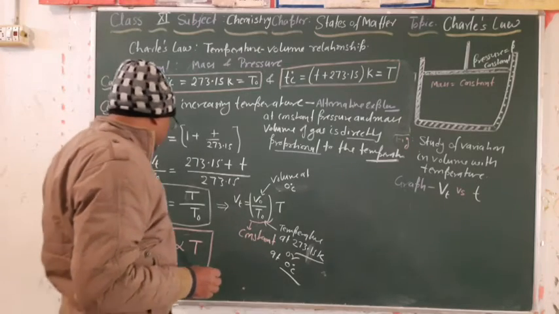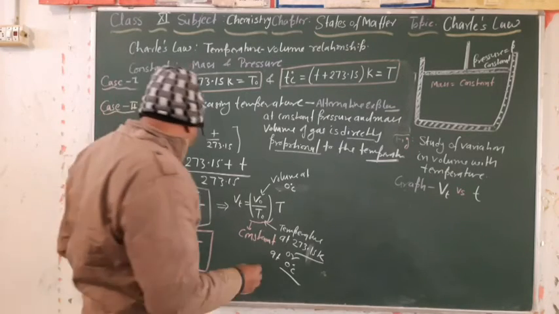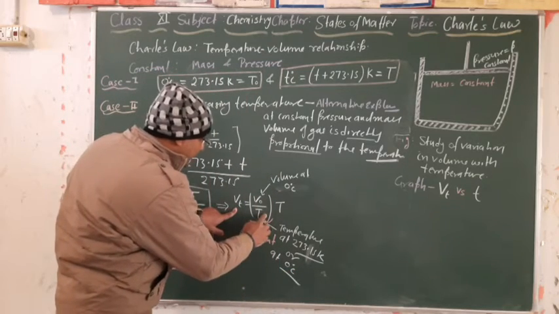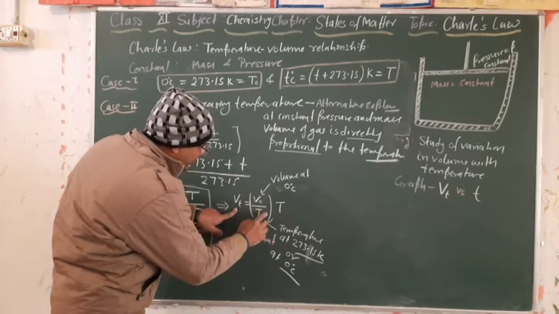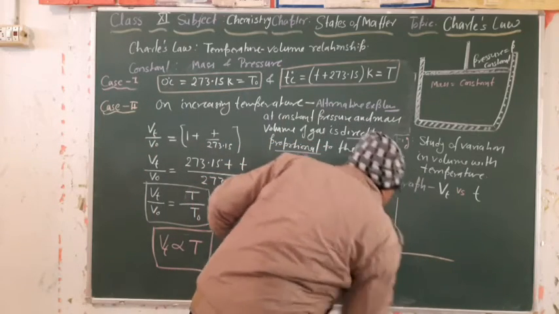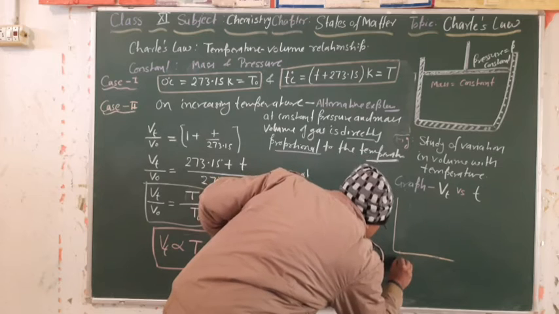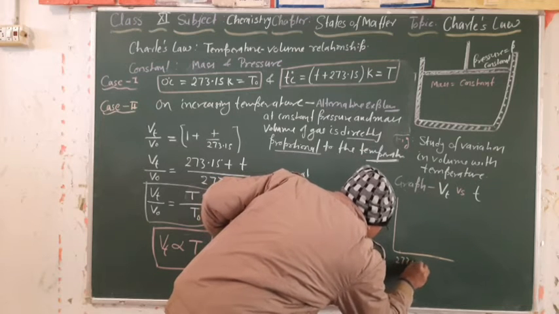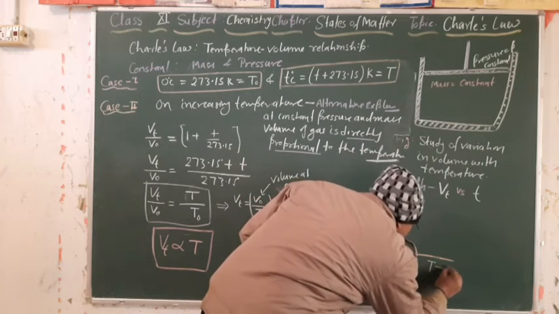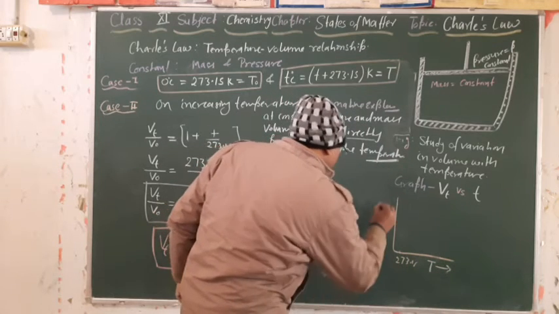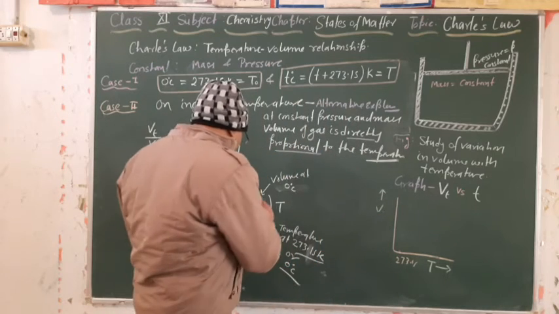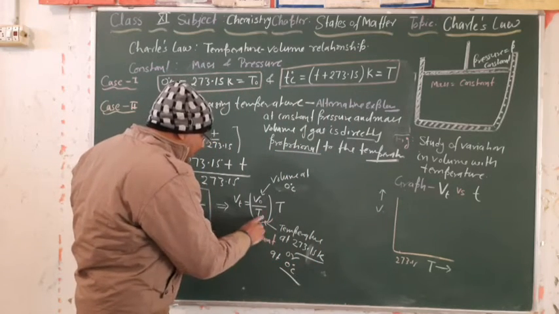So the graph we can draw, that is Vt, V naught by T naught and T. When we draw the graph, suppose this temperature is around 273.15. This is temperature and this is volume. So temperature versus volume. This value is constant. Y is equal to mx plus c.